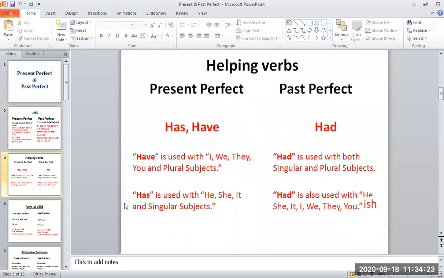Which helping verbs are used in past perfect and present perfect? In present perfect, we use has, have. In past perfect, we use had. We use have with I, we, they, you, and plural subjects, and we use has with he, she, it, and singular subjects, right? And in past perfect, there is only one helping verb. We use it with all the pronouns and singular and plural subjects.